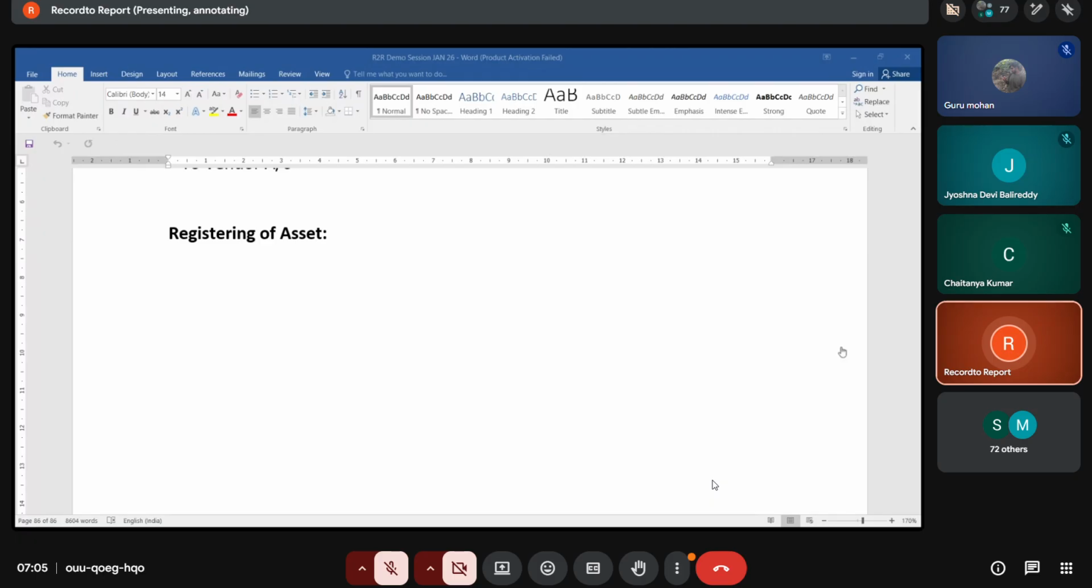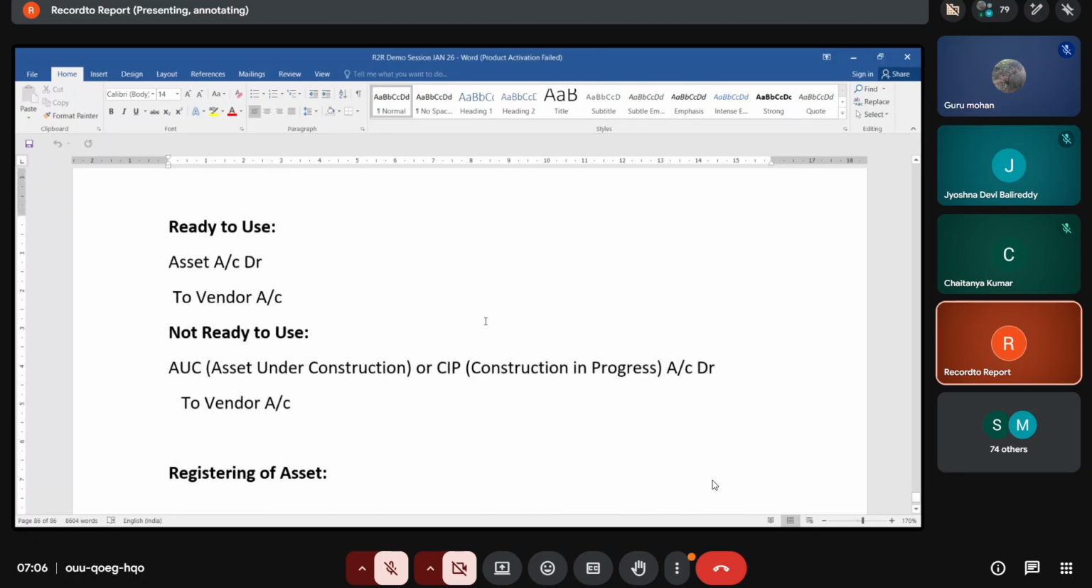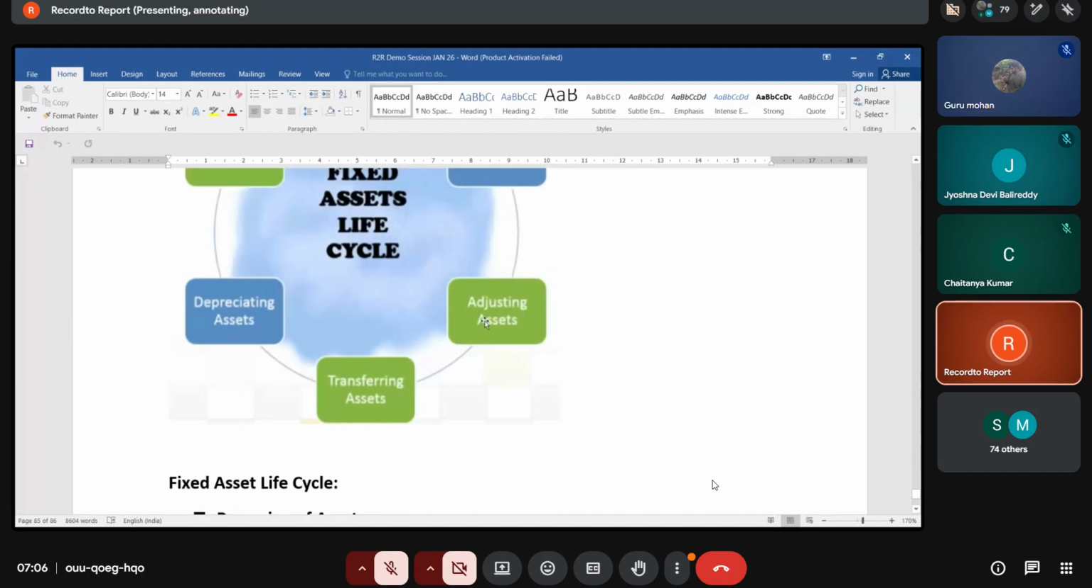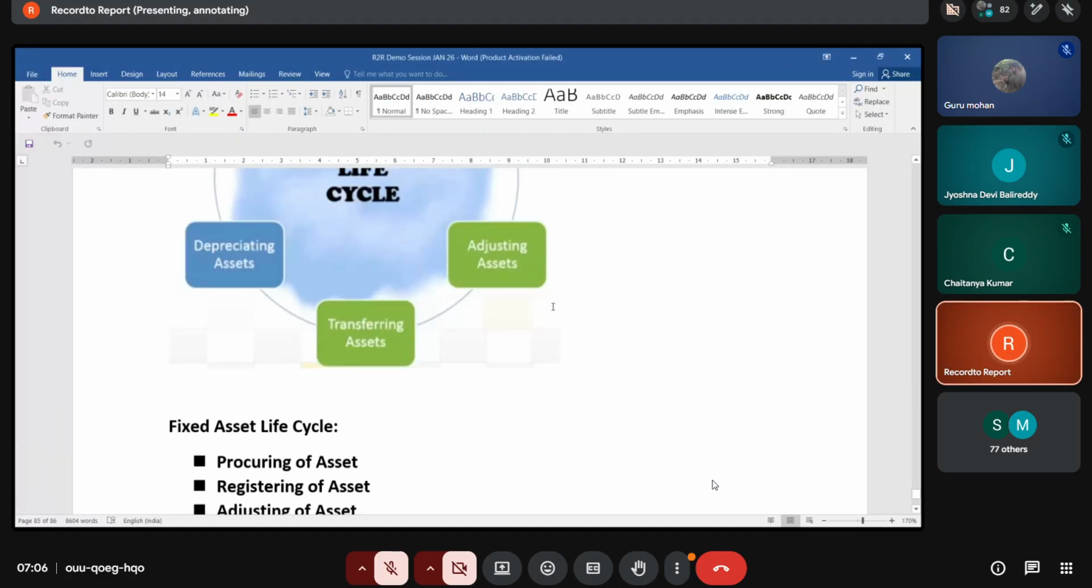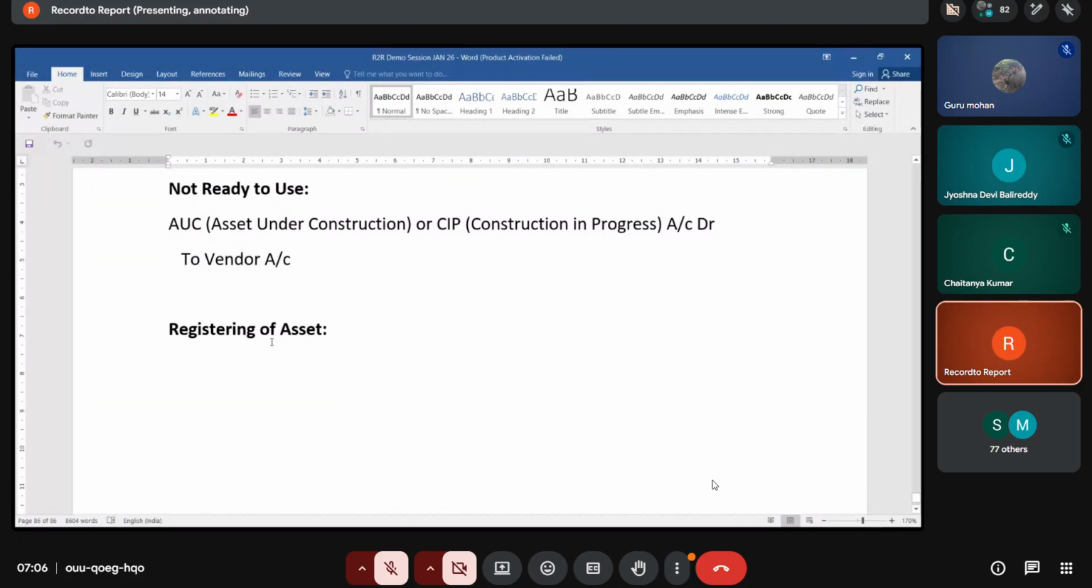In the previous session, we had a discussion related to what is a fixed asset and also what is an asset. Under that, we discussed the different types of assets we have: current assets and fixed assets. In fixed assets, we discussed the major assets of a company. So today, let's discuss the pending topics in fixed assets, guys.